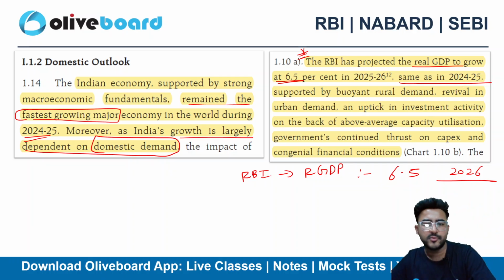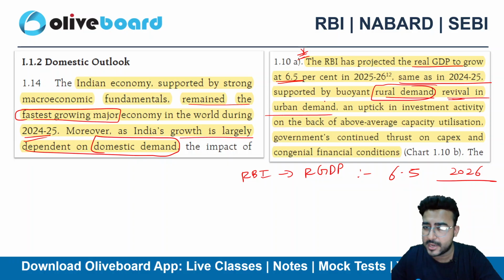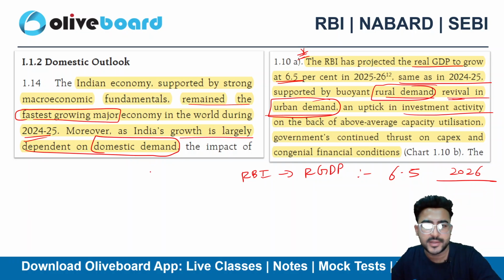In financial year 2025 also it was 6.5, and for 2026 it is also 6.5, right? Because of the strong rural demand, revival in urban demand, right? So we have strong rural demand plus urban demand with an uptick in investment activity. We are investing in infrastructure, we are investing in the financial market as well, right?